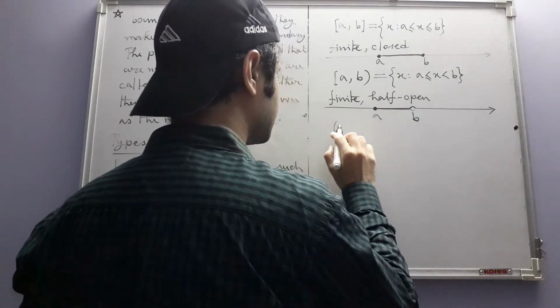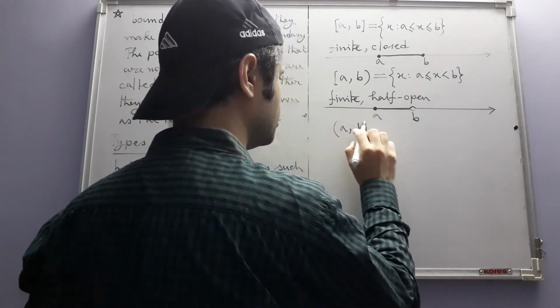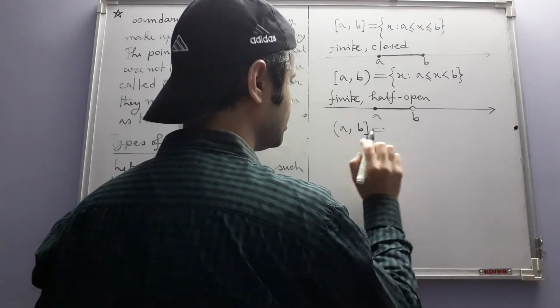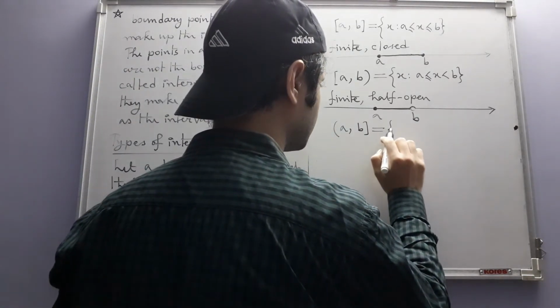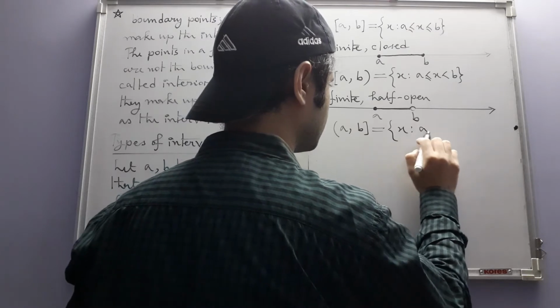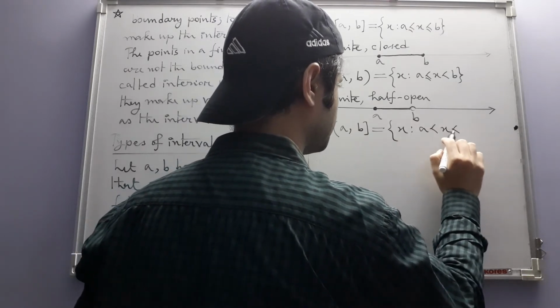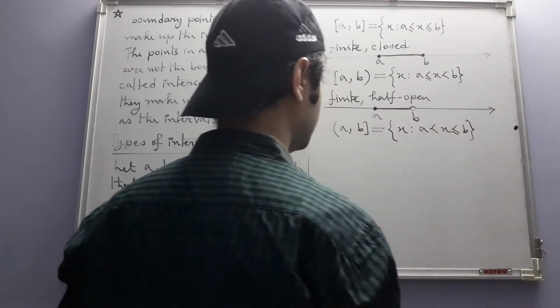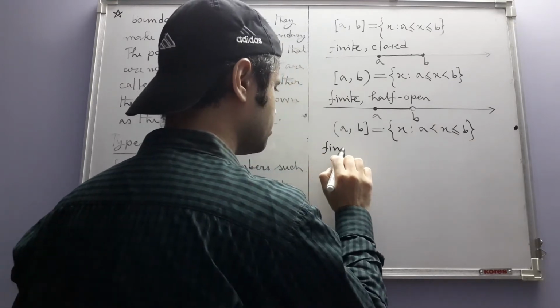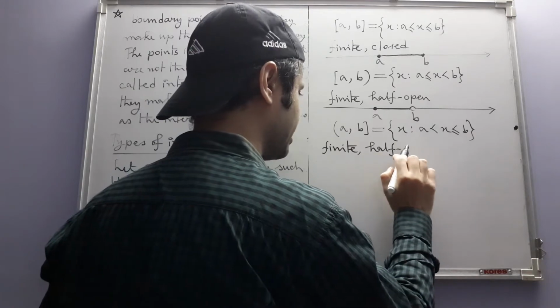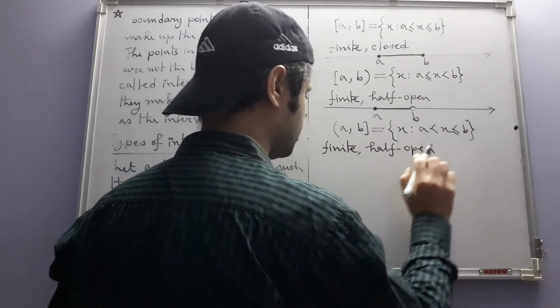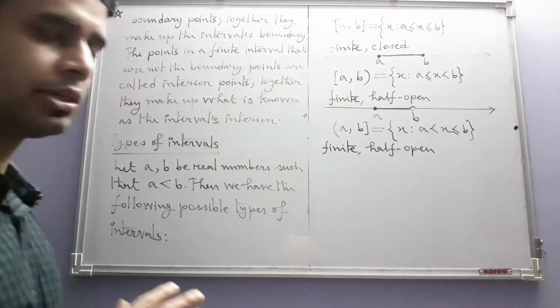Now you can understand what this means. In this interval we don't have A but we have B. This is also a finite interval and this is also half open, the other type of half open, where the left boundary point is absent.